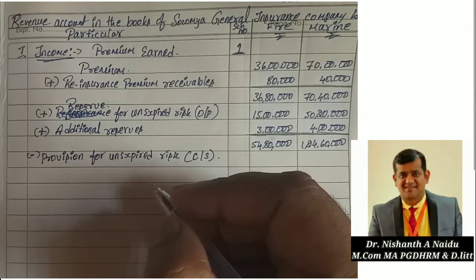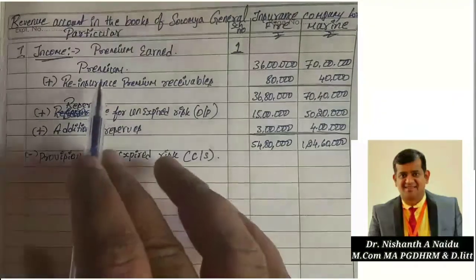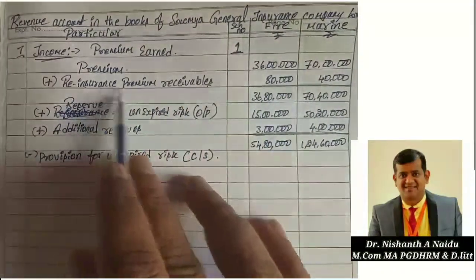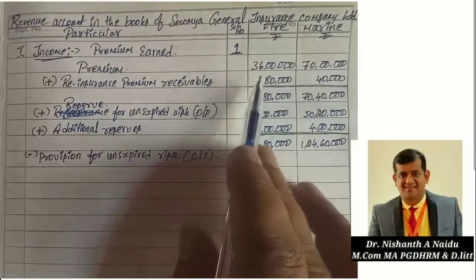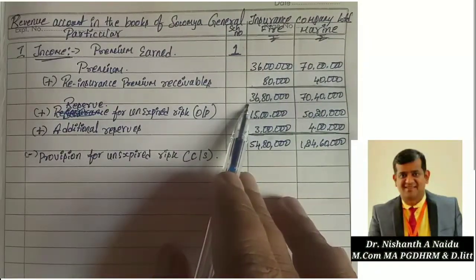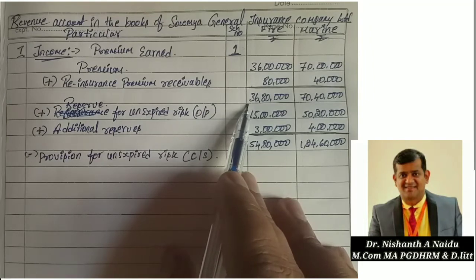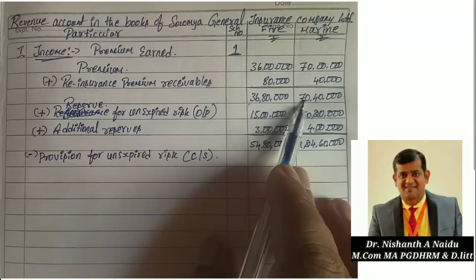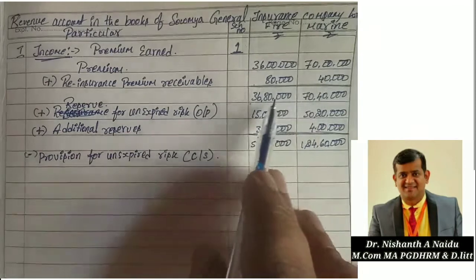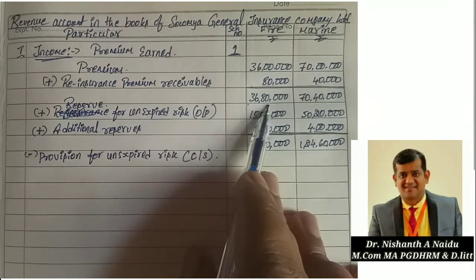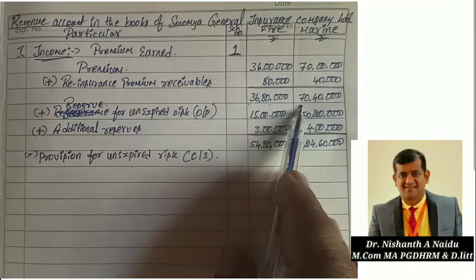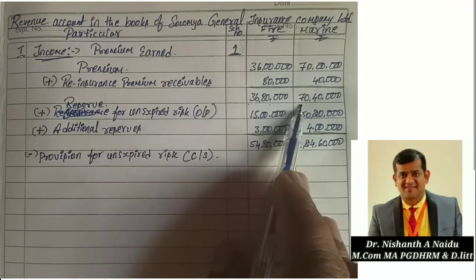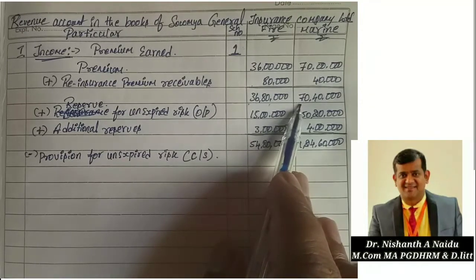50% of 36 lakh 80,000. So only premium. Premium is 36 lakh, reinsurance premium 80,000. On this 36 lakh 80,000, 50% should be given for provision on fire insurance and 100% for marine insurance. Remember this: the rate is 50% on premium received for fire insurance, 36 lakh 80,000, and 100% on marine insurance. So we have to give the provision for unexpired risk as a closing balance.